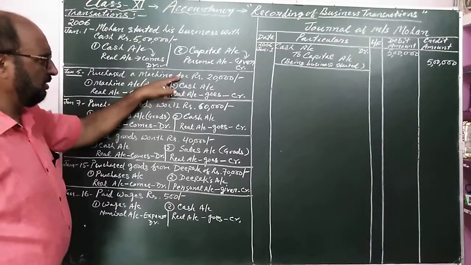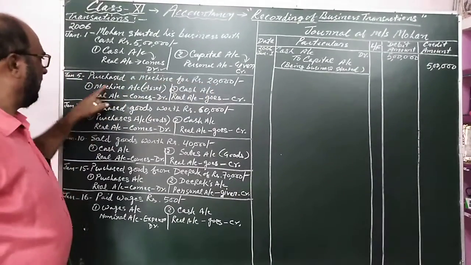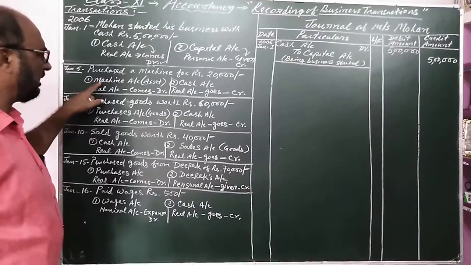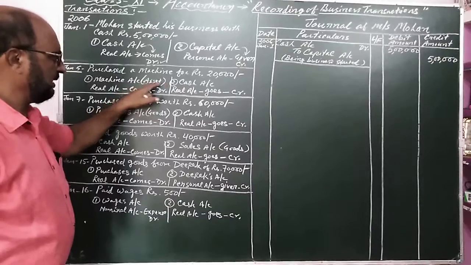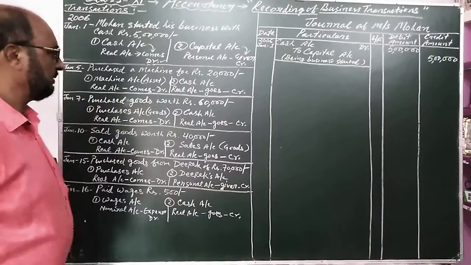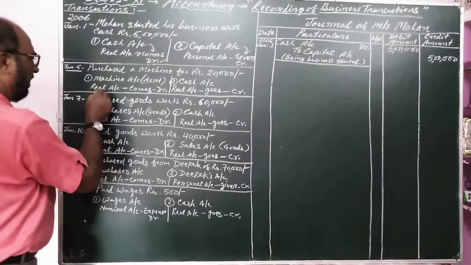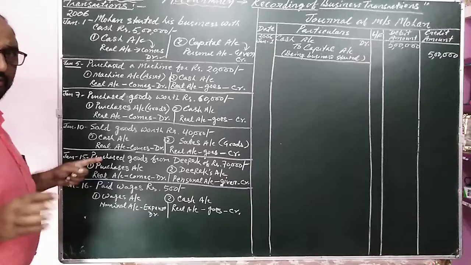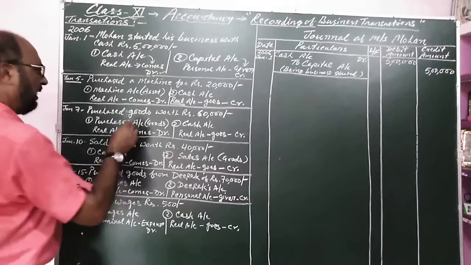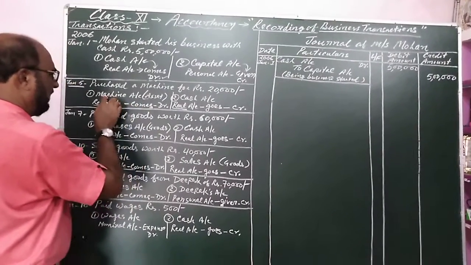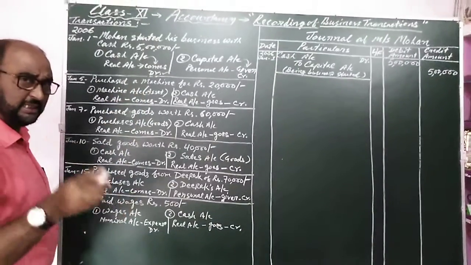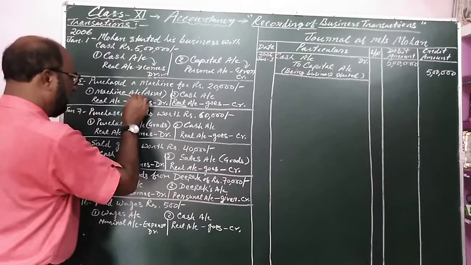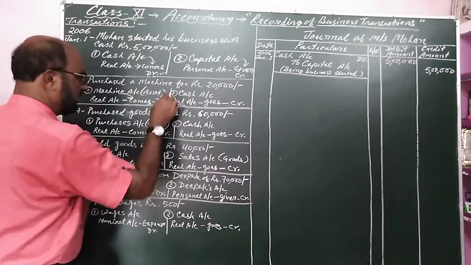Purchased a machine for rupees 20,000. Two affected accounts are written here. Machine account is affected, that is an asset, and cash account is affected. And both are real accounts. See, I have written real account and real account. Both affected accounts are real accounts. And then, when the machine is purchased in the business, the machine comes into the business. Machine comes into the business, that is why it is debited.